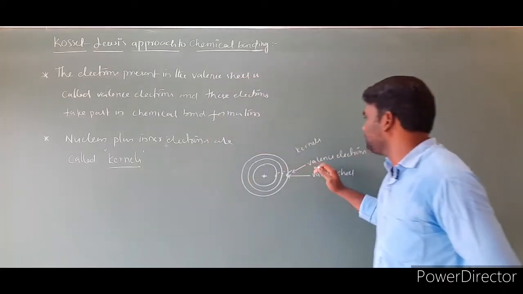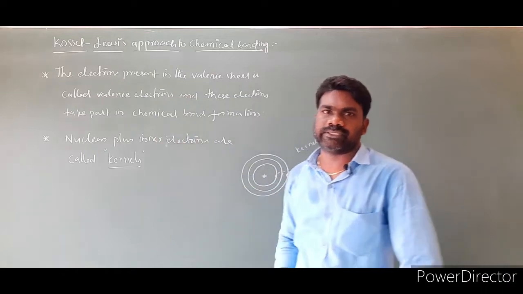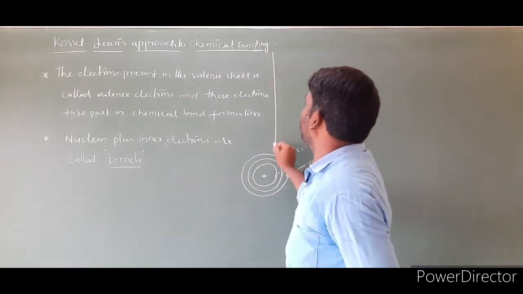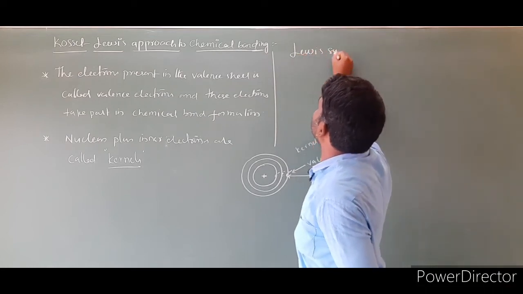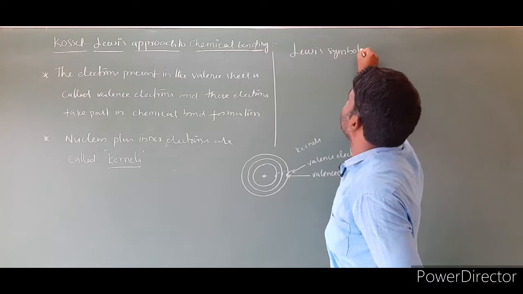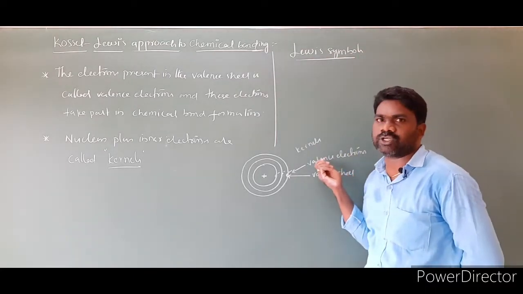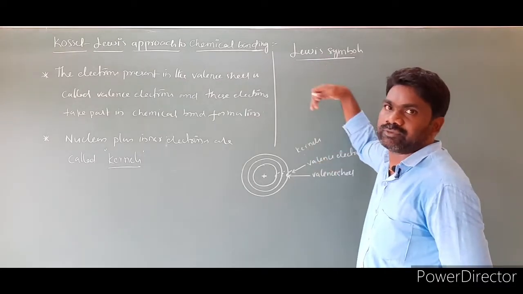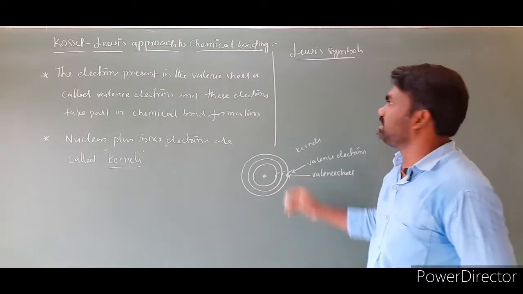To show these valence electrons in an atom, Lewis gave the simplest notation. These notations are called Lewis symbols. So we have to learn about Lewis symbols. We have to represent the valence electrons on an atom in the form of dots. These symbols we call Lewis symbols.